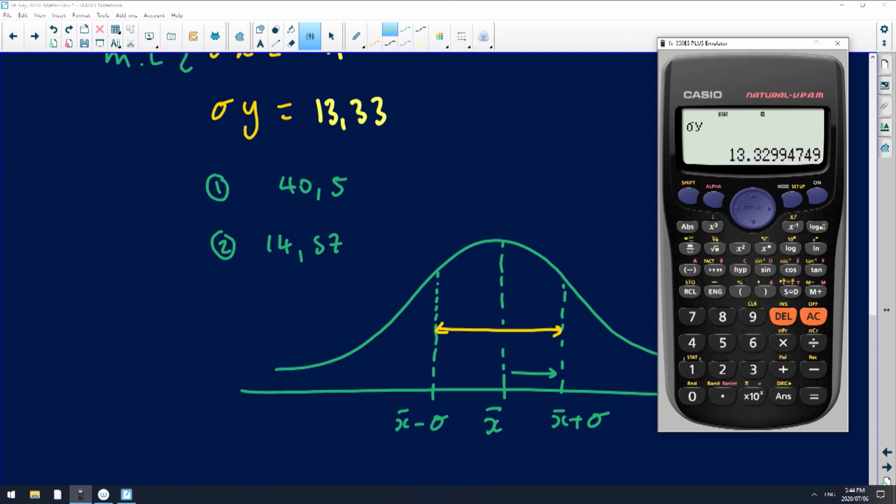So go back to your calculator, try to figure out what is X bar, 40.5, right?